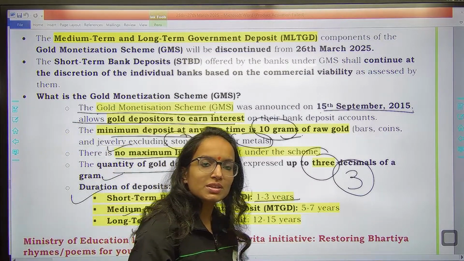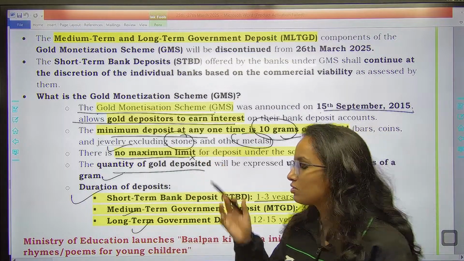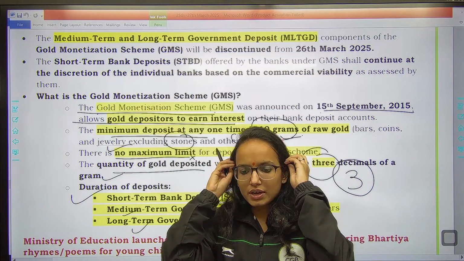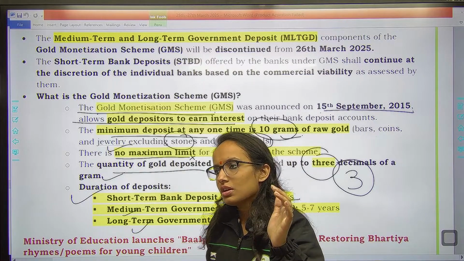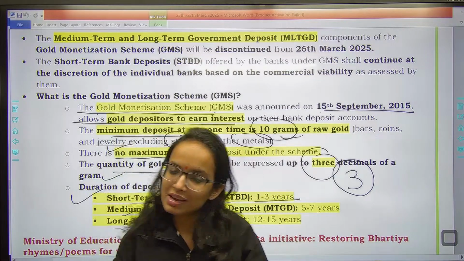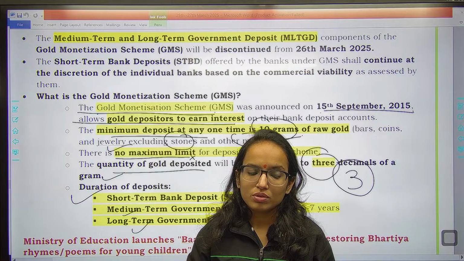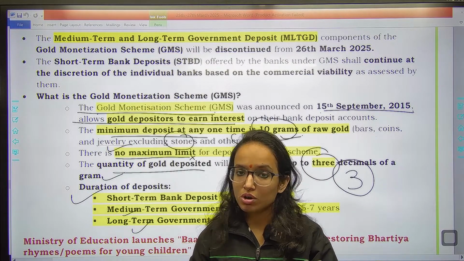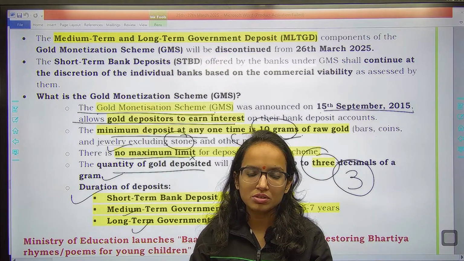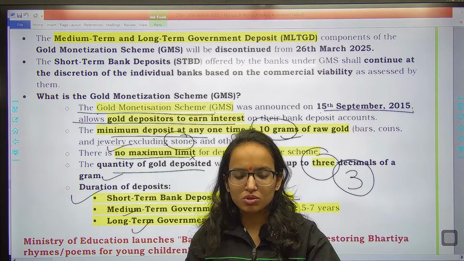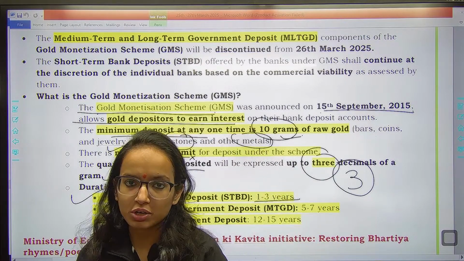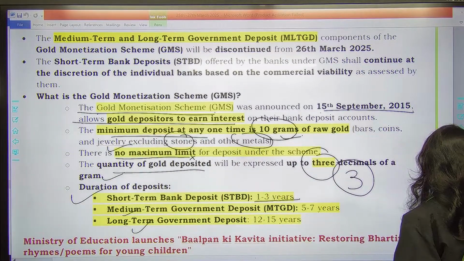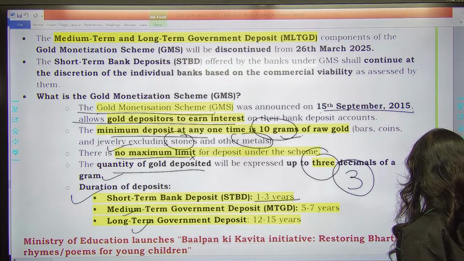Now the important question is why? Why has the government discontinued this, right? This is the important question. Why discontinue such an important scheme? Because the response was not very good, right? So the operational cost was becoming higher, and performance was not very satisfactory or up to the expectations. That's why it is better to discontinue if you are incurring a lot of cost. So that was the decision. The short term component, remember, would be at the discretion of the bank.